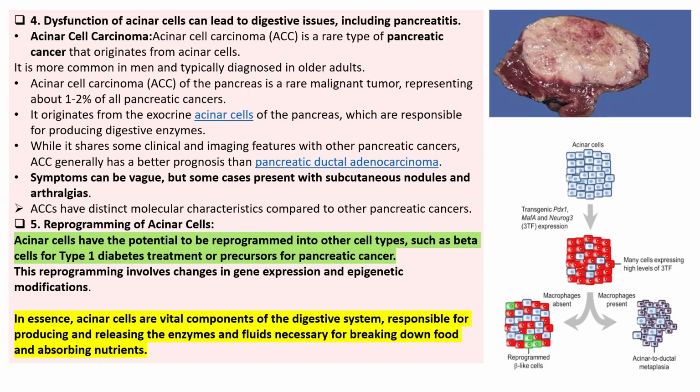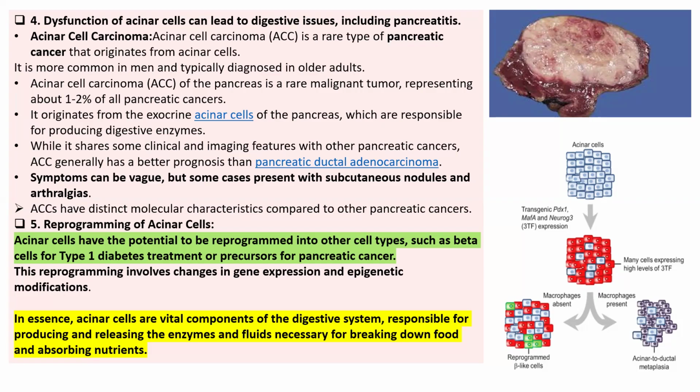If a patient is suffering from type 1 diabetes, which is an autoimmune type of diabetes, the acinar cell is reprogrammed into beta cells for treatment, and it also serves as a precursor for pancreatic cancer. This reprogramming of the acinar cell involves changes in gene expression and epigenetic modification.